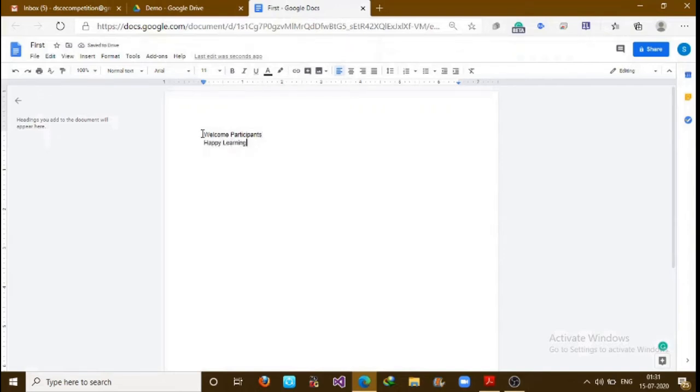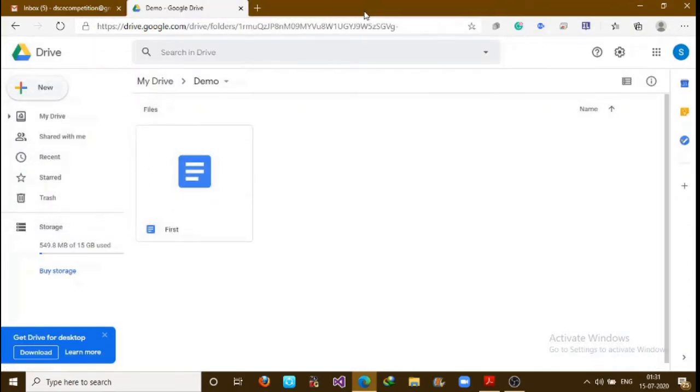Okay, so you have written something. Now the main attractive feature of Google Docs is that you don't need to worry about Control S again and again. You can see here that the file is always in auto save mode. So if I am making some changes here, you can see it will automatically save it for you here, saved to Drive. So now I'm done with my file, I can close it. Let's see in the Google Drive.